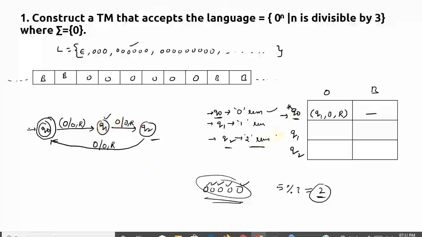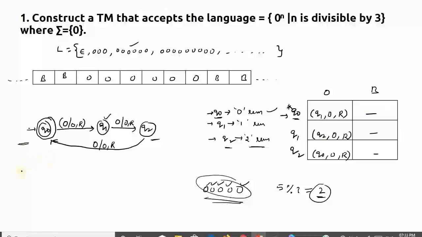Now Q1 on 0, is there? Yes. So Q1 on 0 you are going to Q2 and the replacing symbol is the same, and again going to the right. Of course Q1 on blank, there is no state. And Q2 on 0, you are going to Q0 and the replacing symbol is 0 and going to the right. Like this you need to write. There is no transition for Q2 on B, so that's why we are not writing. So this is a transition table and this is a transition diagram.